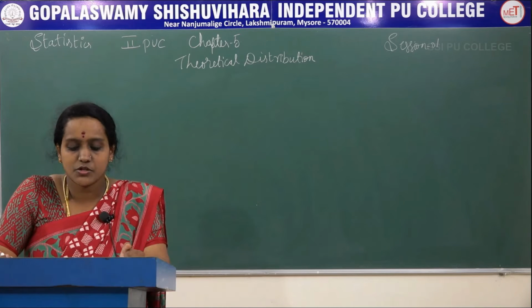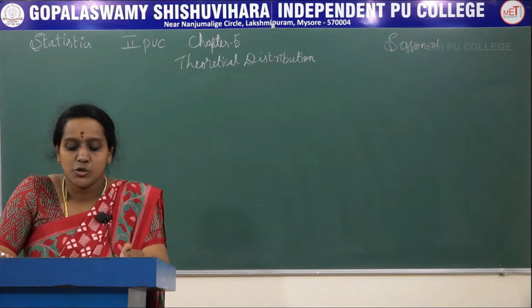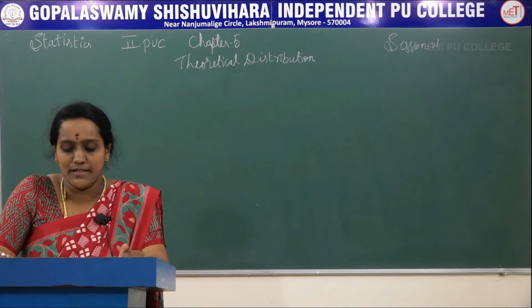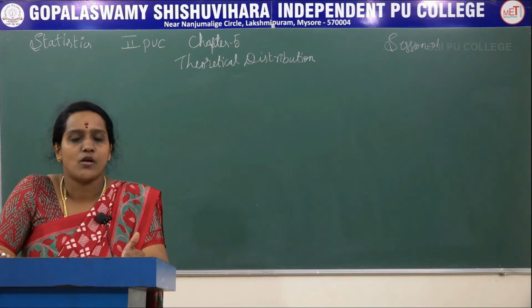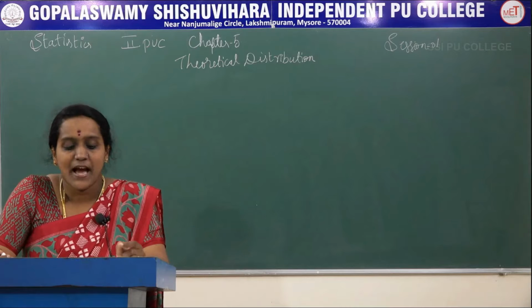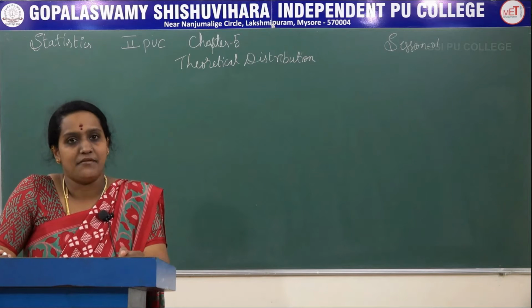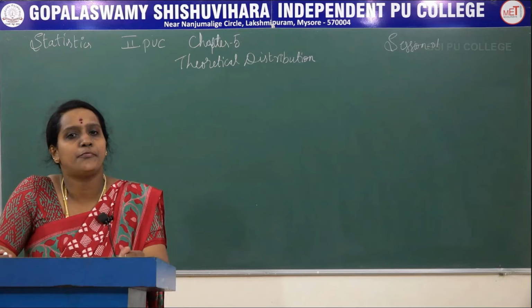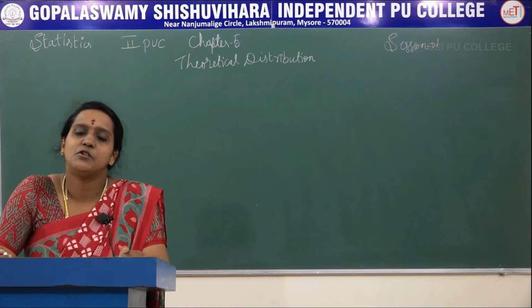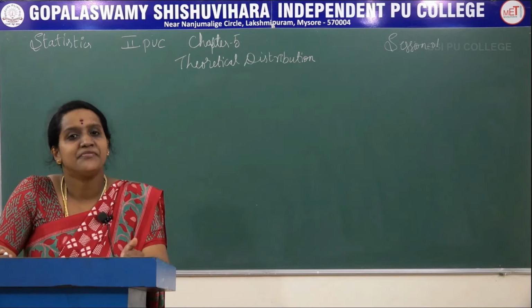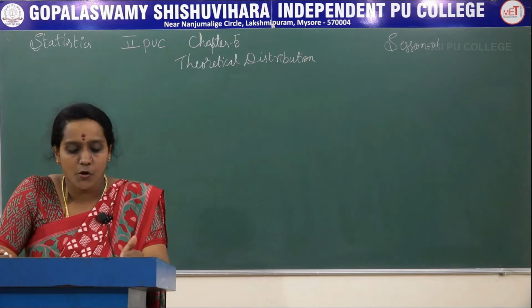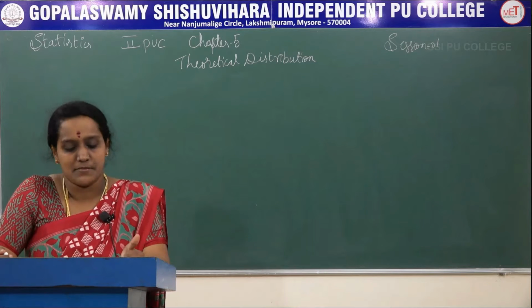Theoretical probability distributions are derived using the theory of probability for the outcomes of conceptual experiments. I repeat, they are derived using the theory of probability, which we already studied in first PUC.